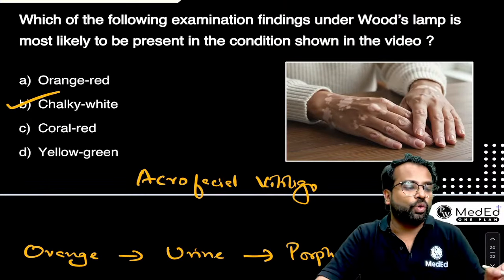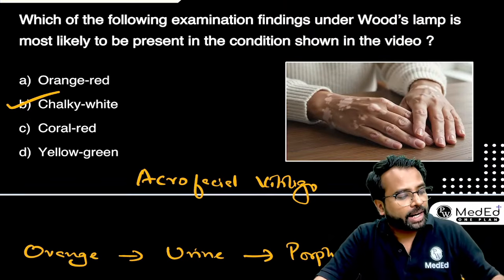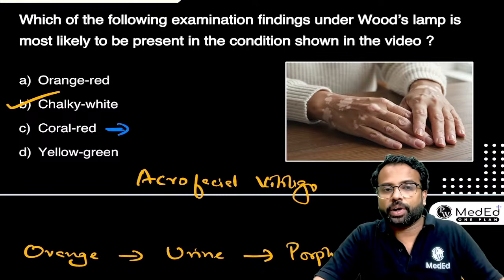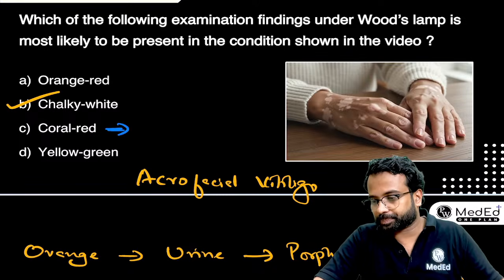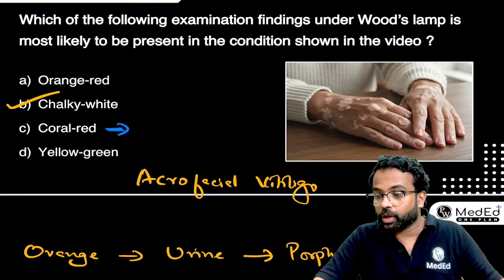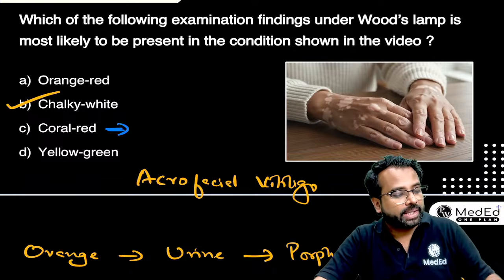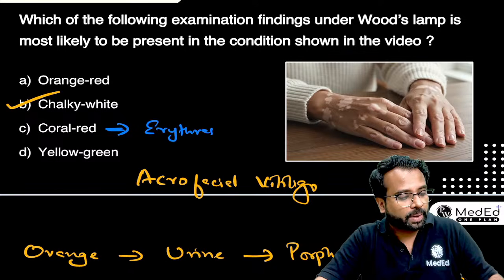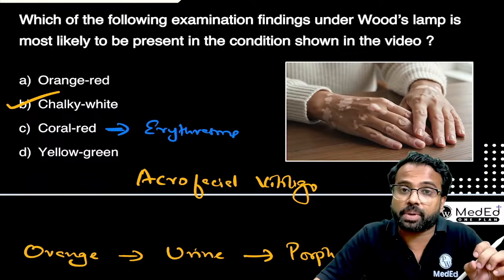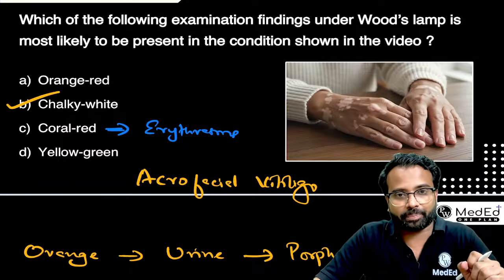And in the MCQ, where do you find a coral red fluorescence? Yeah, coral red fluorescence can be seen in a condition called erythrasma, which is caused by Corynebacterium, right?